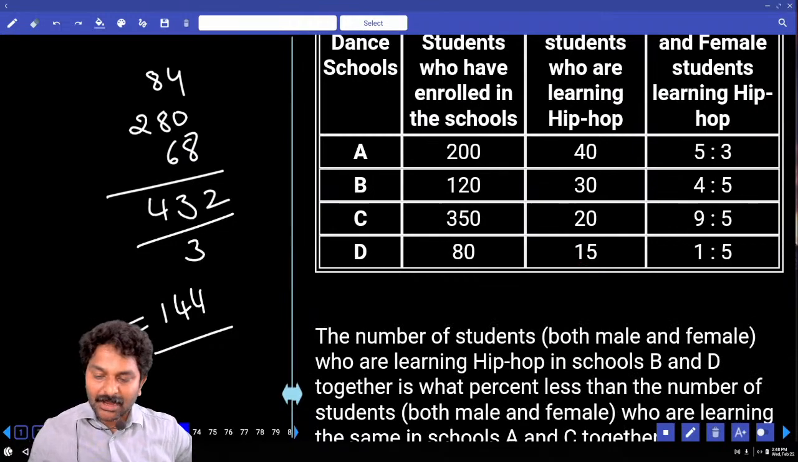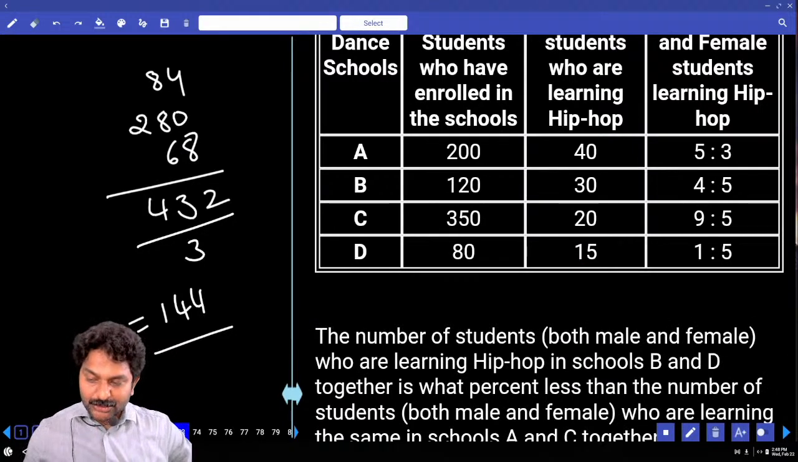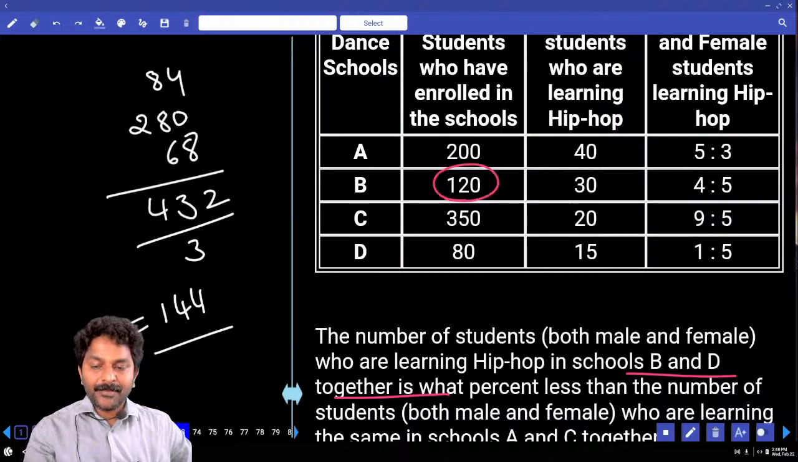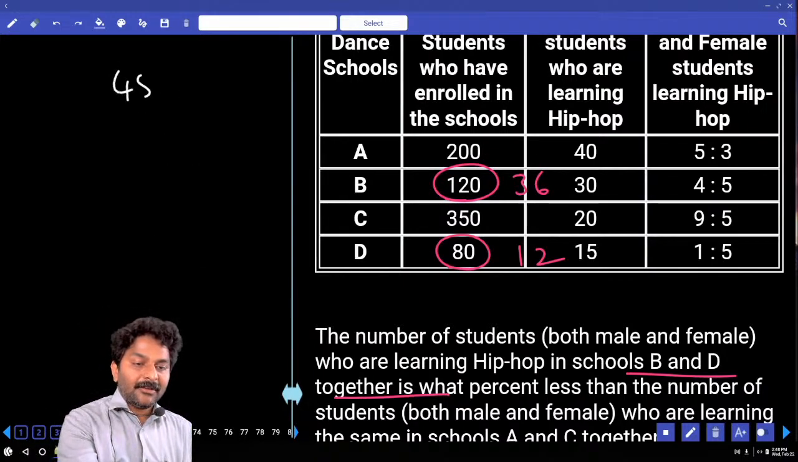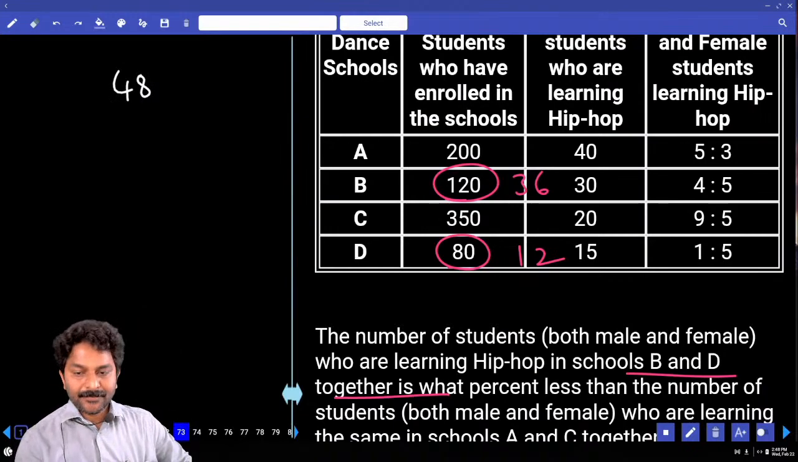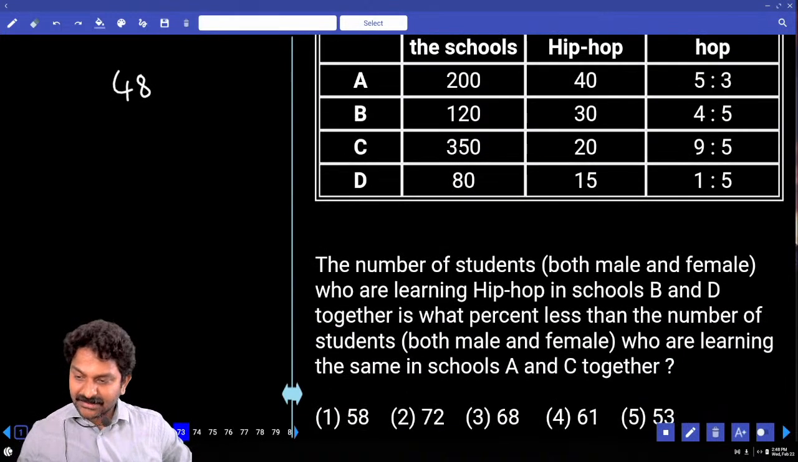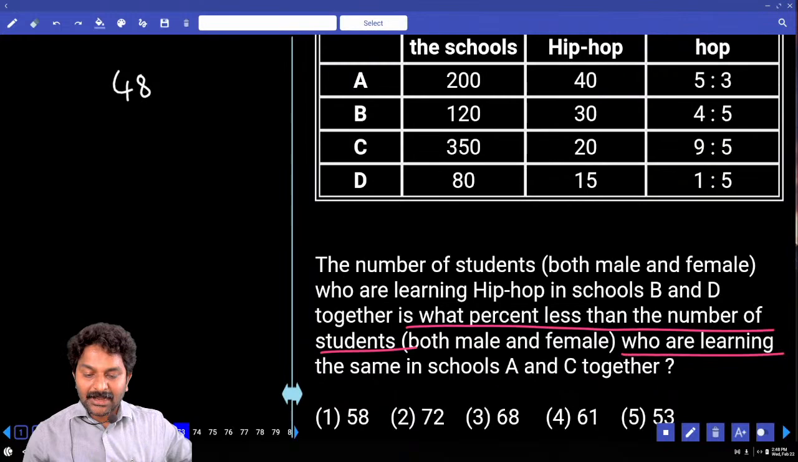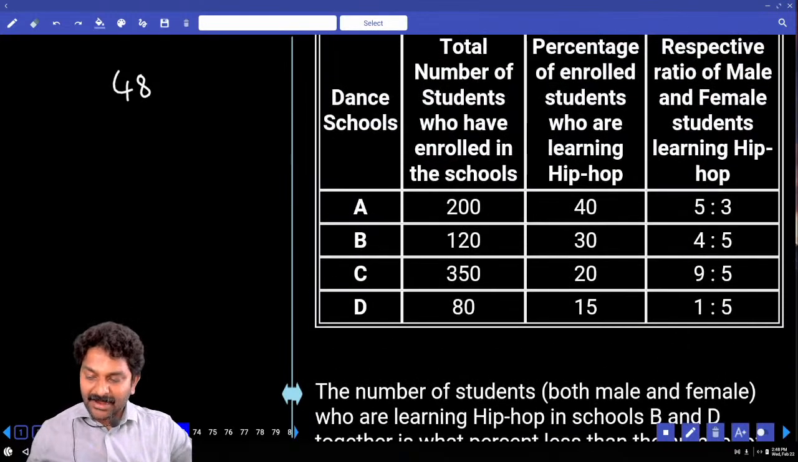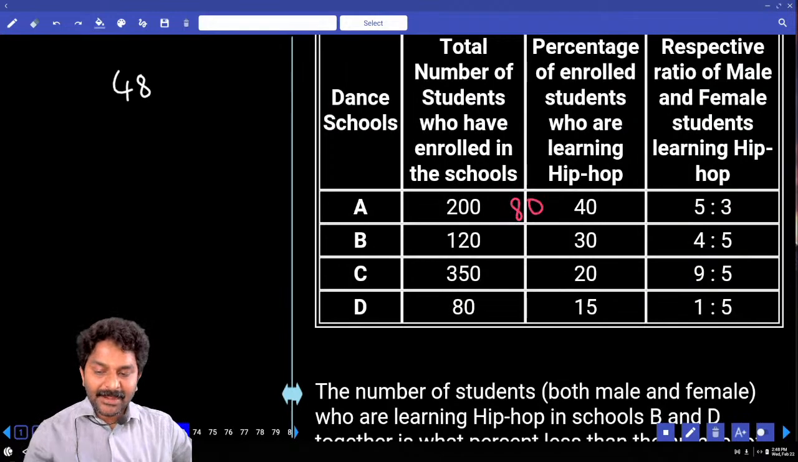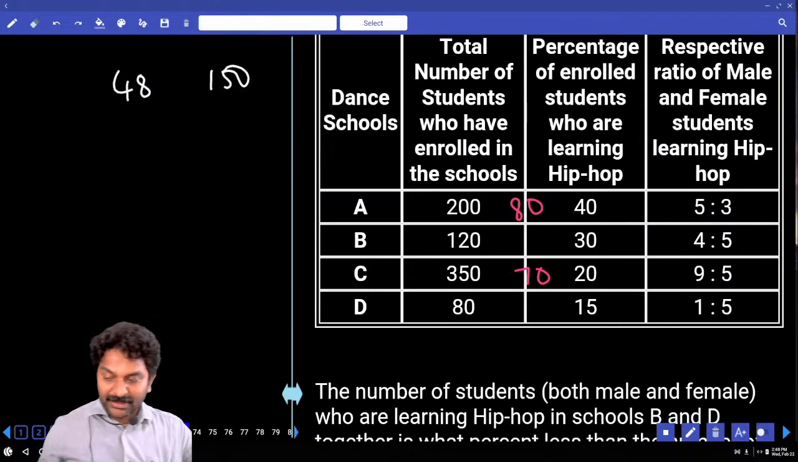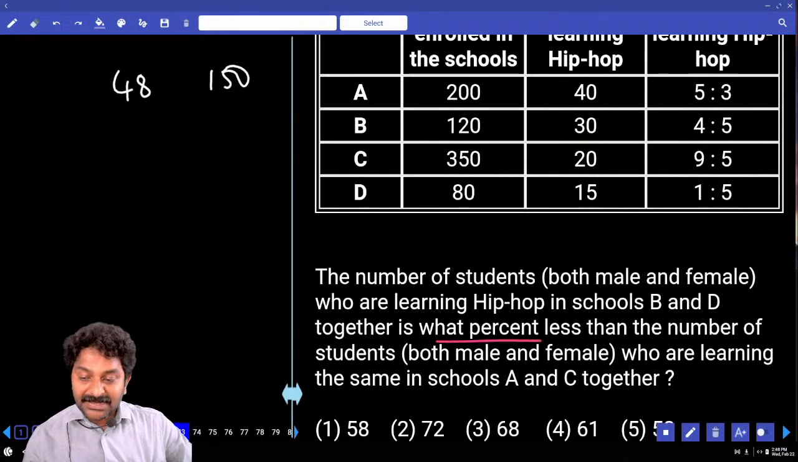The number of students who are learning hip hop in schools B and D together is B. How many learn hip hop? 36. In D, 12. Both together, 48. Yes? Out of these members, is what percent less than number of students, both male and female, who are learning the same in schools A and C together? A we have 80. C we have 70. Both together 150. Now the question is, what percentage less?